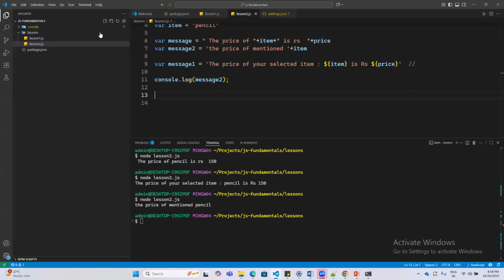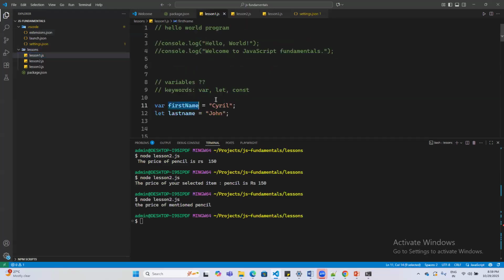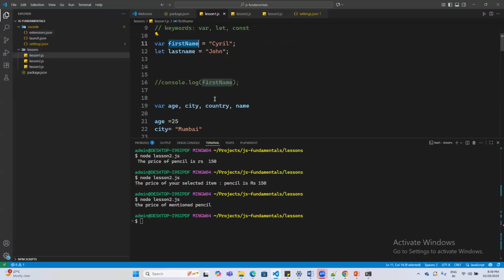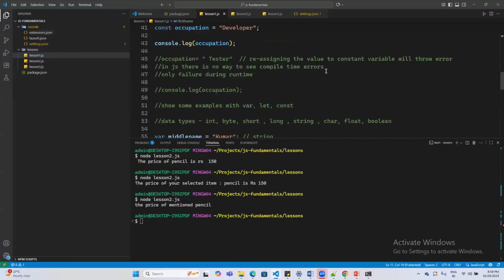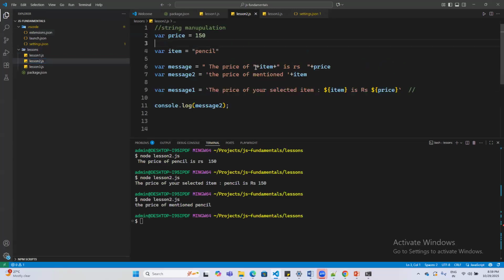Before I go to objects, let me recap what we have discussed so far. We discussed how we can define variables, then we moved to constants as variables. Lesson 2 was a simple activity on how we can manipulate strings using two different approaches. One is the straightforward approach where you concatenate strings: string A plus the item, that is the variable, and then string B. This is how you can concatenate strings.